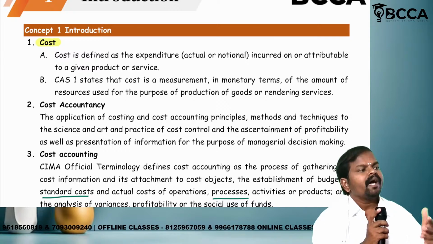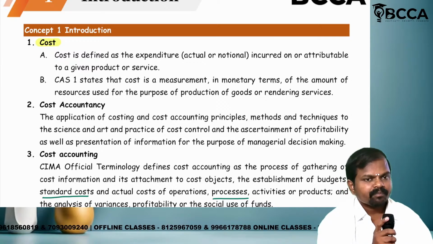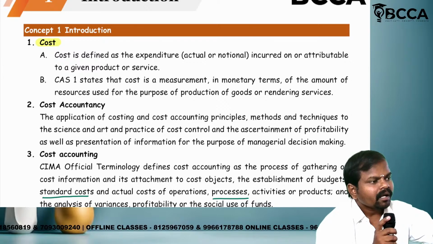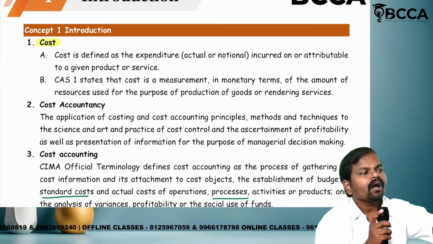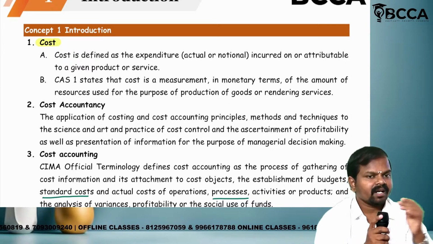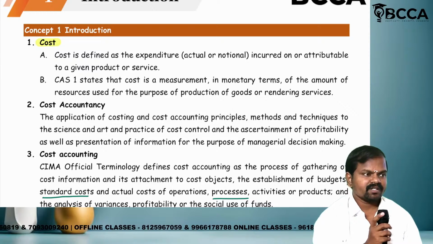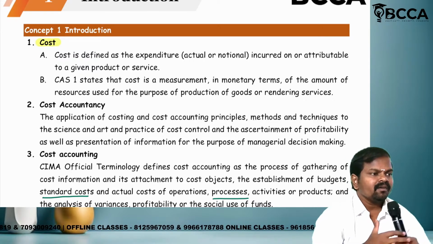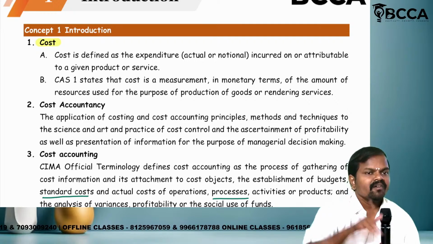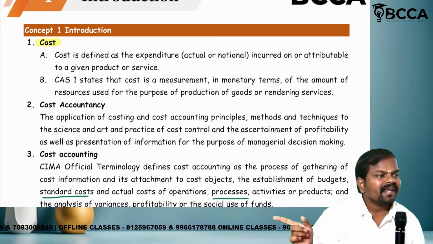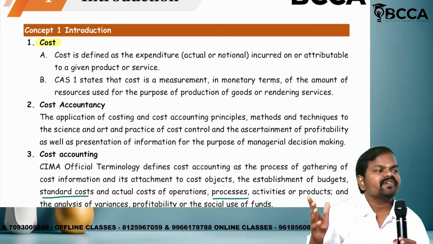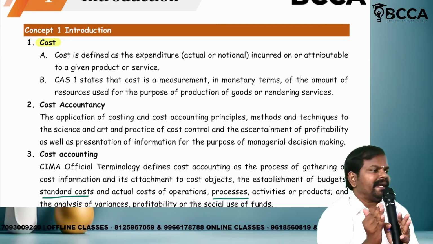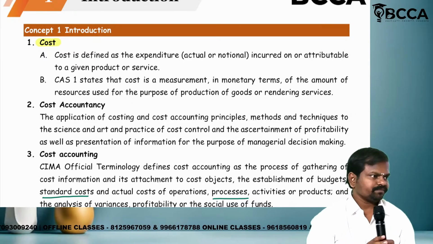Cost means an amount of expenditure incurred by the organization, overall manufacturing organization, overall service organization. For a manufacturing organization, when are they incurred? For the purpose of manufacturing. For a service organization, when will they incur? For the rendering of services. If you assemble the entire statement, it is called cost.